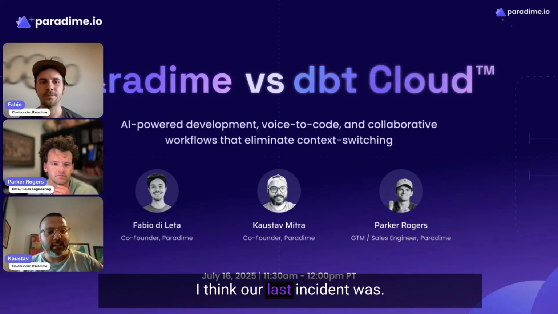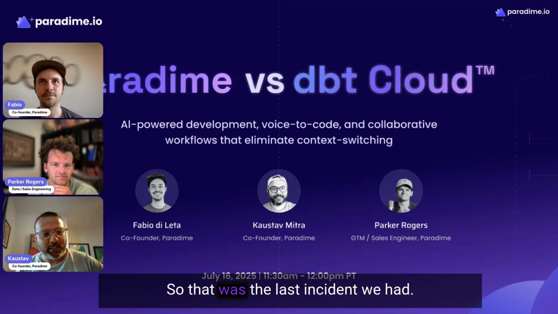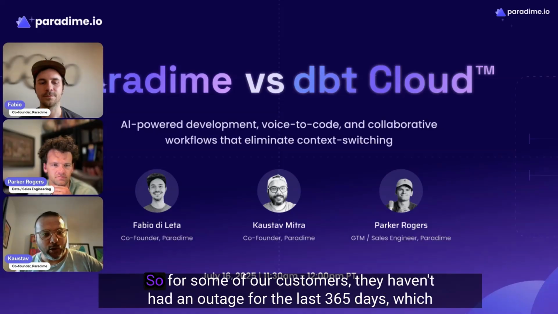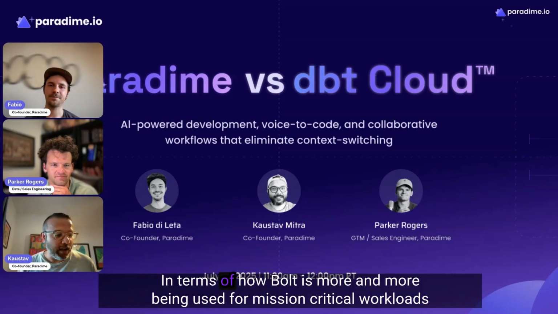I still remember our last incident was in October 2023, for 40 minutes. For some of our customers, they haven't had an outage for the last 365 days, which is an incredible achievement by the team.